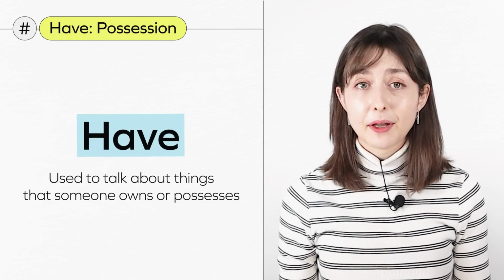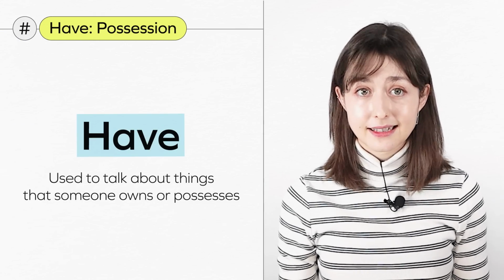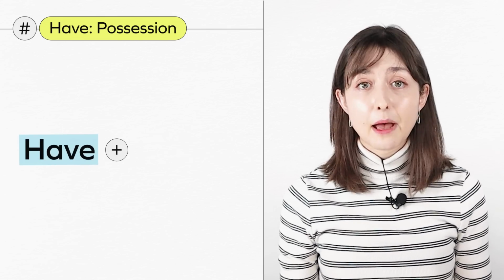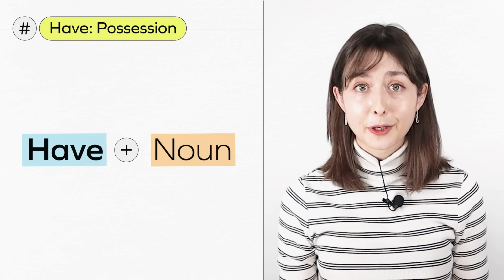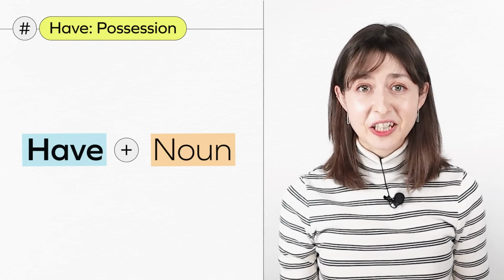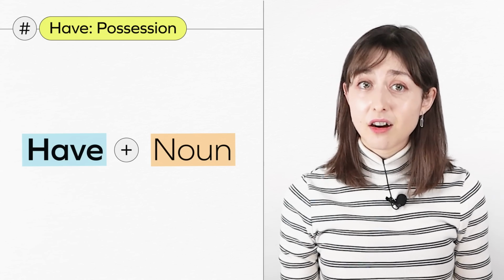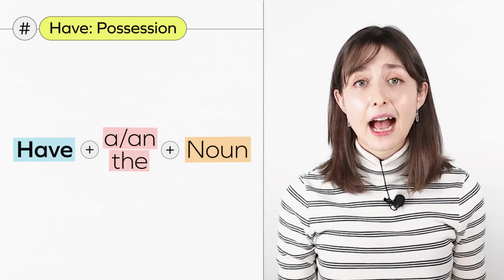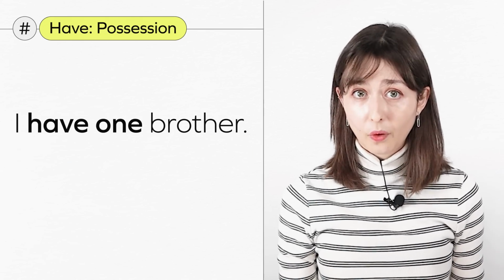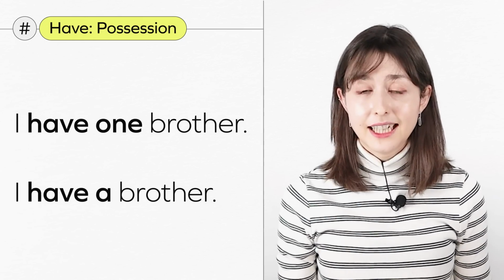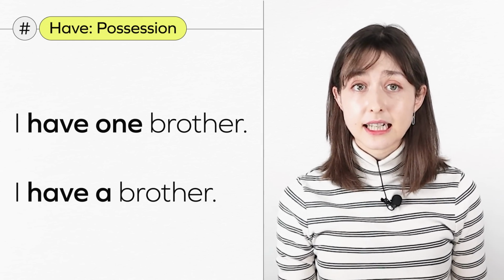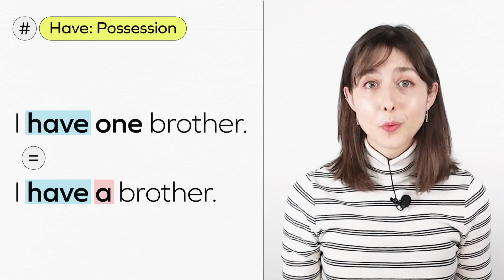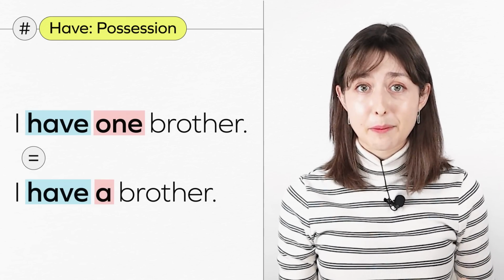Have is used to talk about things that someone owns or possesses. It can be used with living or non-living things. That means a noun is going to follow the verb have. Just make sure that you say the number or use articles, a, an, or the. For instance, I have one brother, or I have a brother. These sentences are using the present tense form of have, and they mean the same thing. A means one.